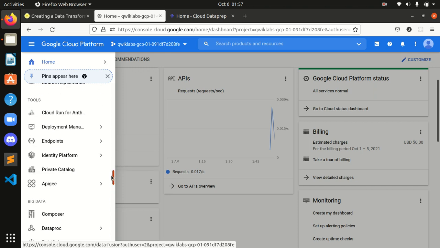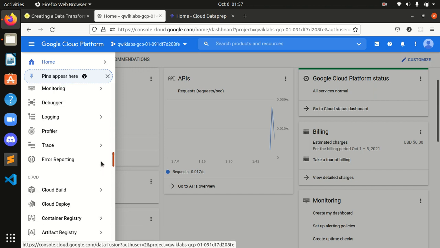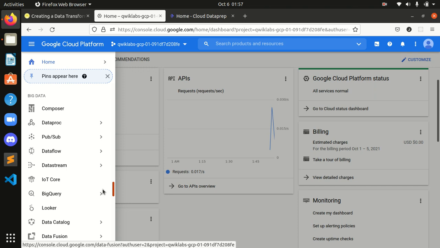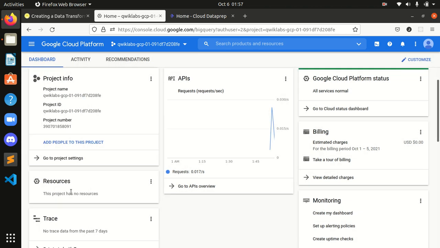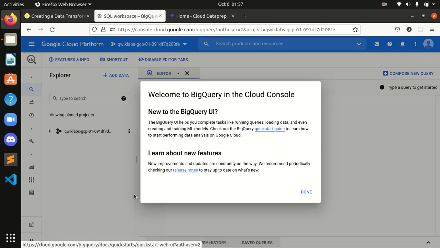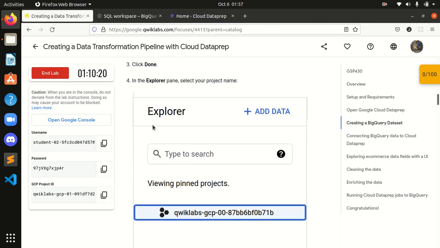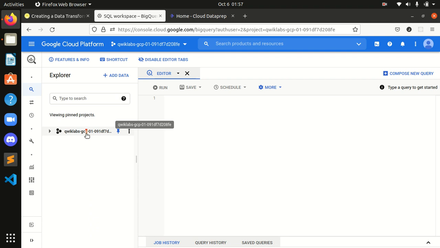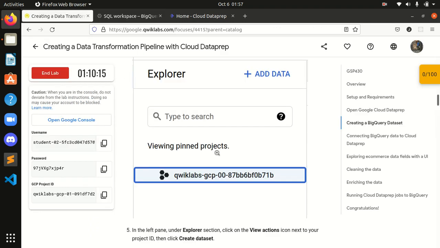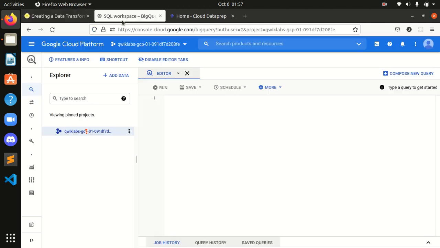Where is it? Search BigQuery, guys. Let's search it. It is here. I clicked on it. It's starting. Now I will click on done. Now in the Explorer pane, select your project. I selected my project, and in the left pane under the Explorer section, click on the View actions icon next to your project ID. Then click Create dataset.